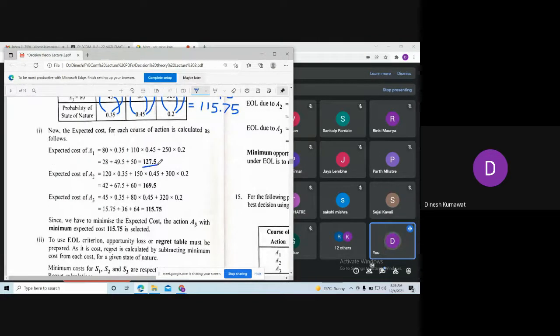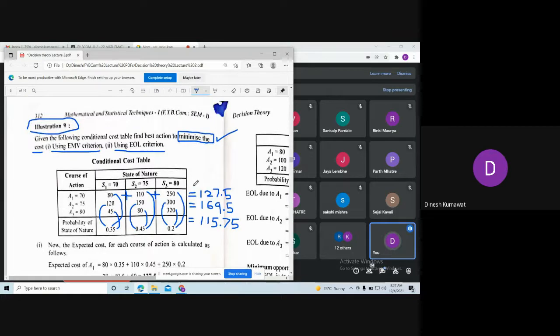Okay, so here you can see first one is 127.5, second one is 169.5, and the third one is 115.75. Now observe these three values and tell me whether we are going to select the maximum or minimum one. Sir, minimum. Minimum, क्योंकि हमें क्या करना है, minimize the cost. So among these three values, which one is the minimum one? Sir, 115.75. So this is the minimum one, and this value corresponds to which course of action?